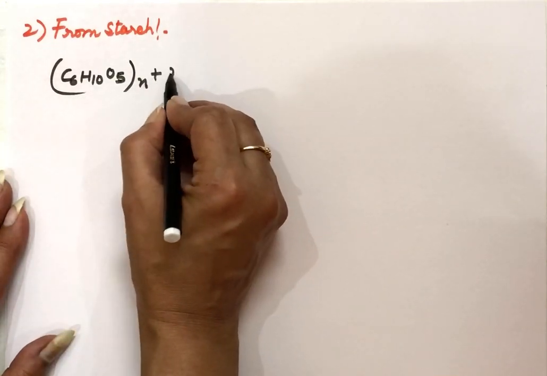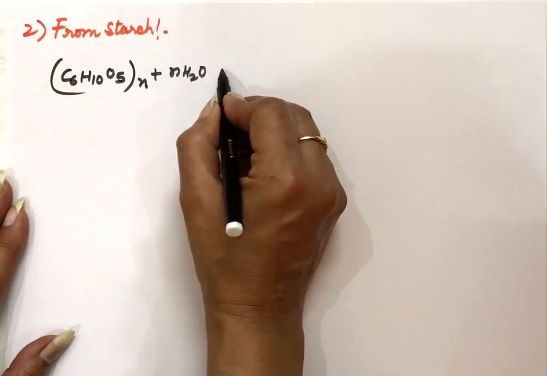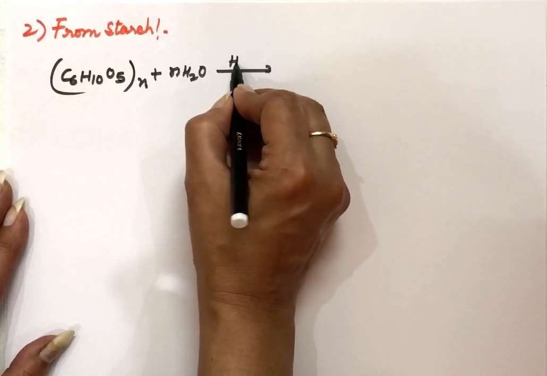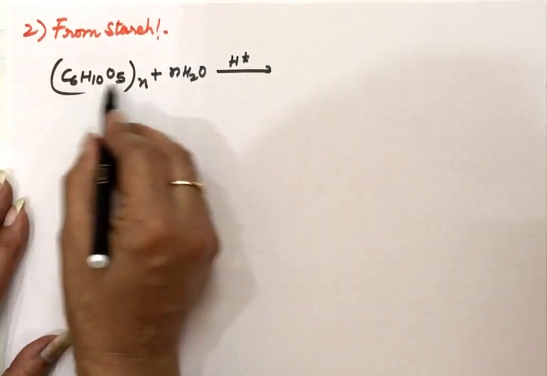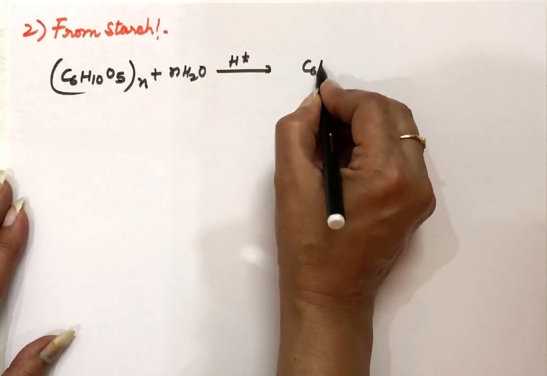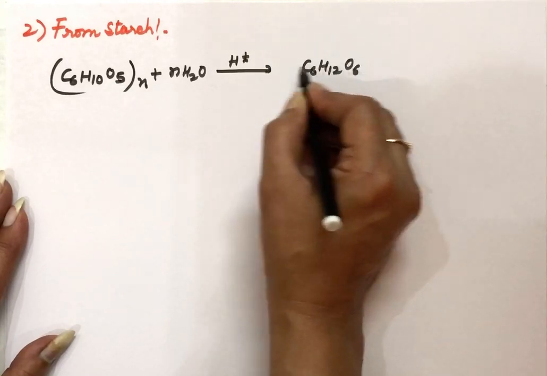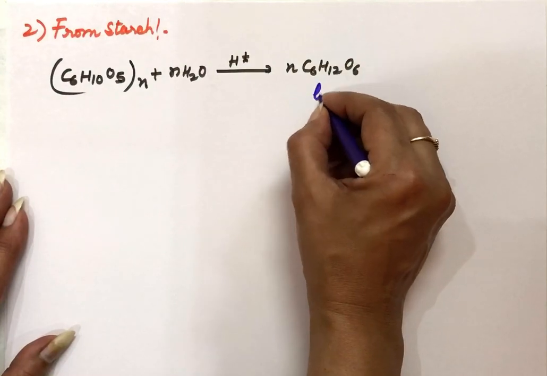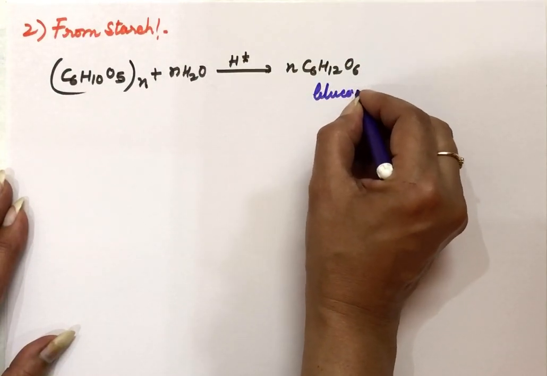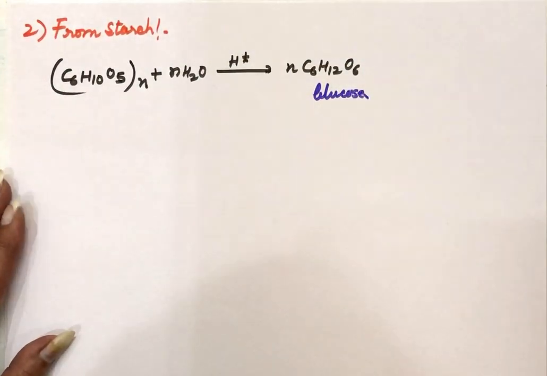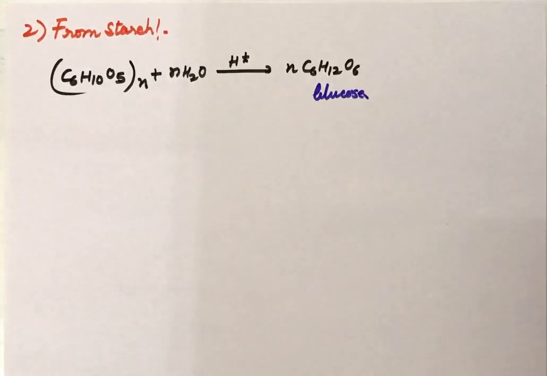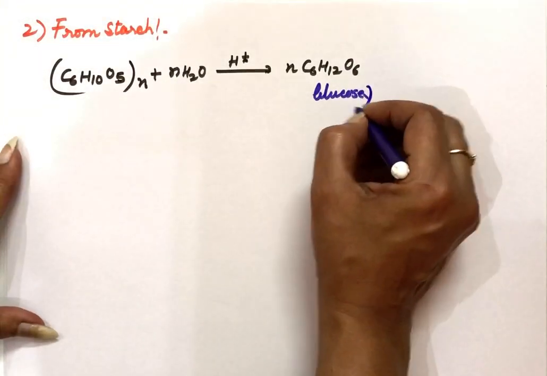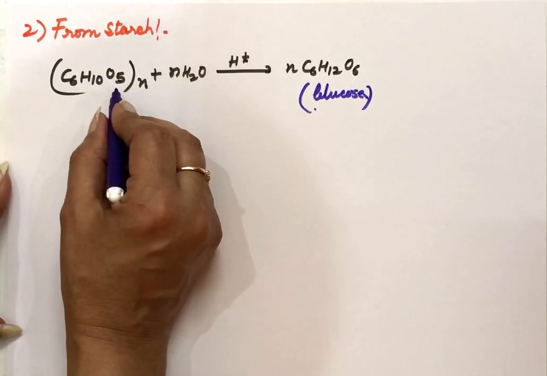When we do the hydrolysis of this, again in presence of an acid, it will break to give n number of glucose molecules. So we are getting the glucose from the starch and from the sucrose. From sucrose we get glucose and fructose, while from the starch we will get n molecules of glucose on hydrolysis.